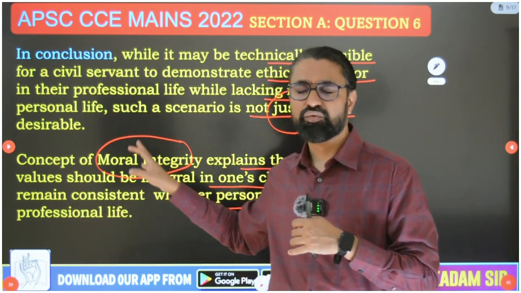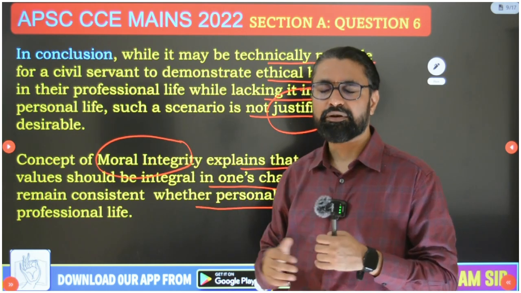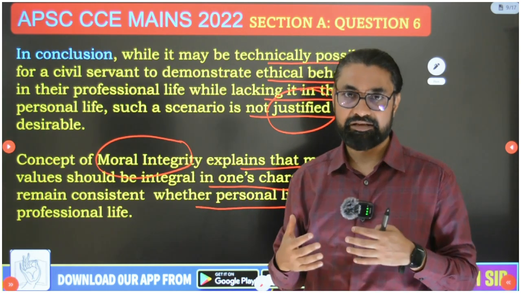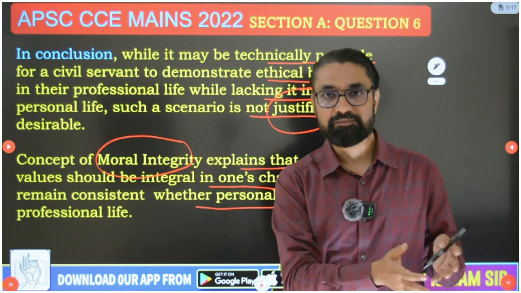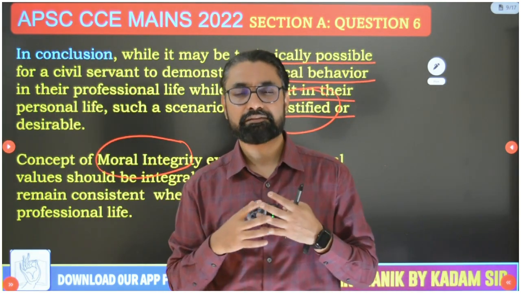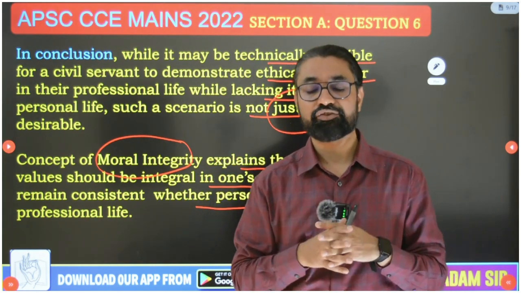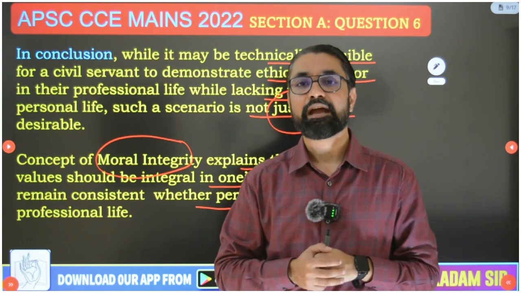And then in the conclusion, this condition is technically feasible but not advisable. And the concept of moral integrity explains that what a person is in personal life, the same he will be in professional life. This condition may be technically possible, but it is not desirable in administration.